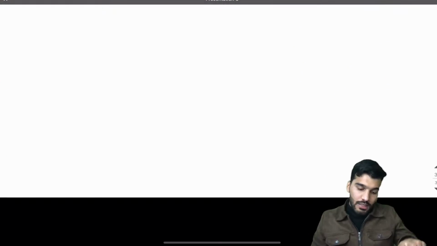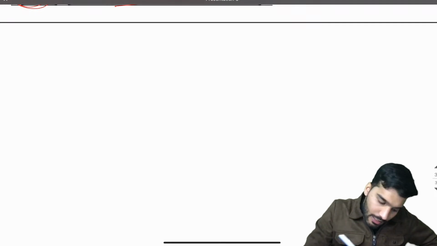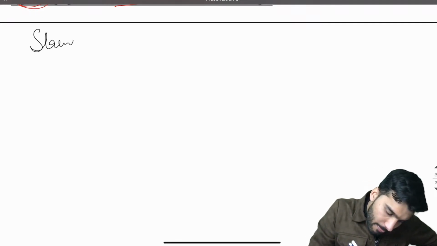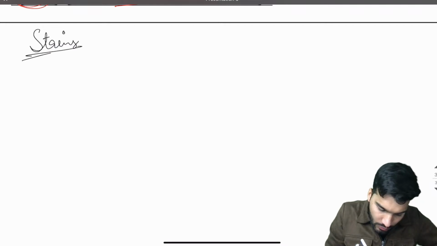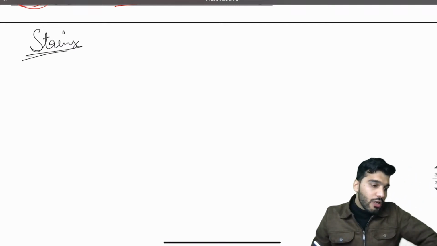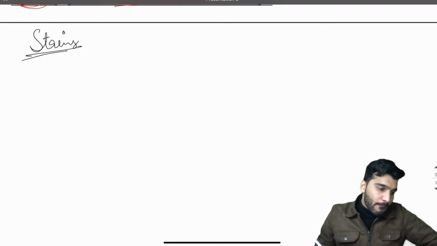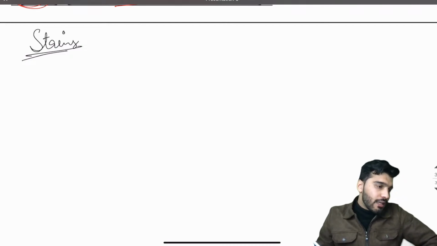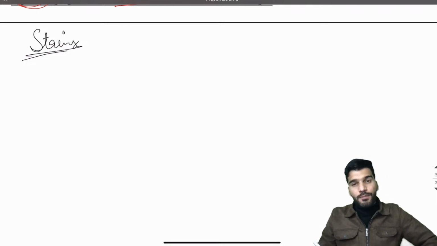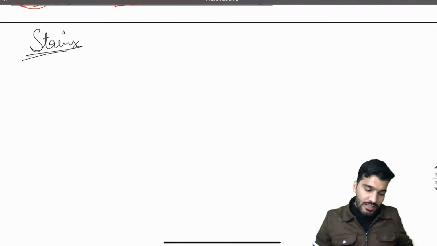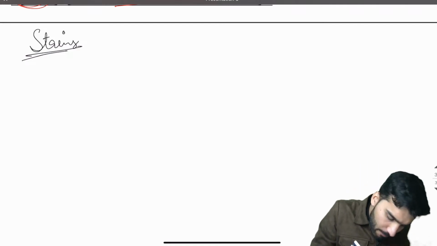Is that clear? Now the last case, let me accumulate all the stains. Let me write all the stains so you have a fast recap. Chalo, then we have big fragile X, right? Patient with intellectual disability with big ears, big gonads, that is going to be CGG. Is that clear?